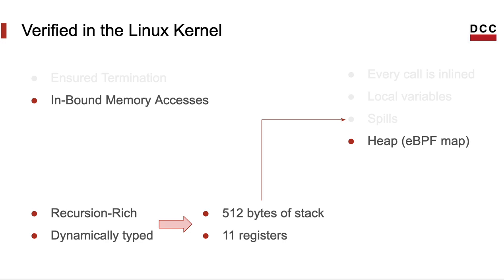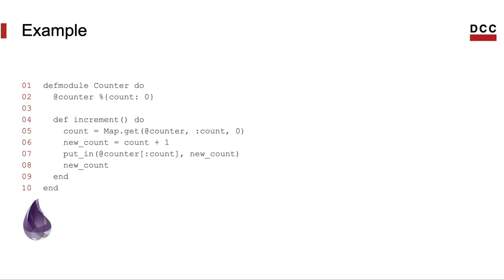But we can implement a heap. To do that, we use eBPF maps. These are data structures that the eBPF virtual machine uses to pass data between user processes and kernel processes.